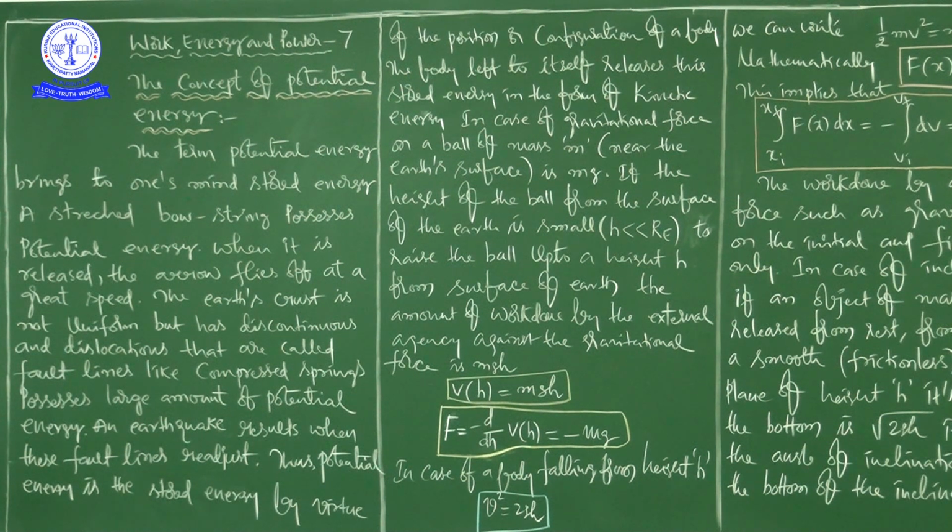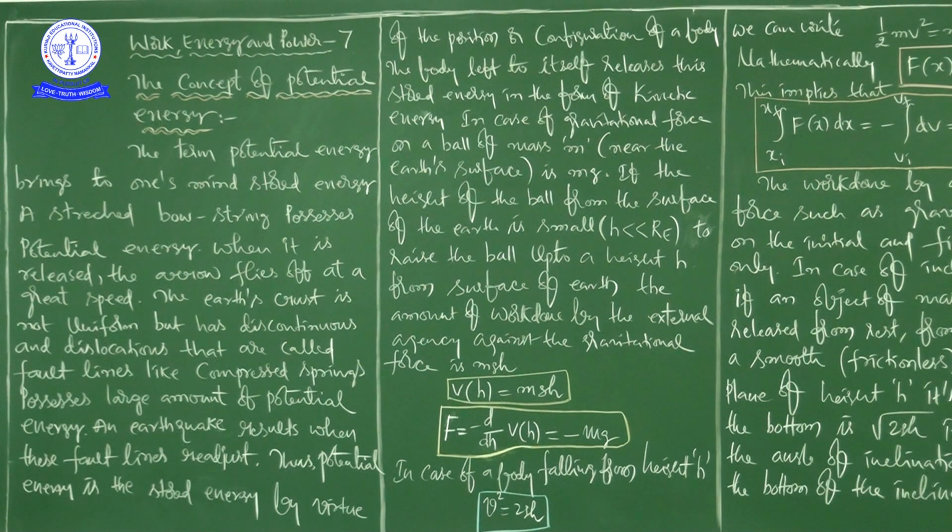So this height is very small when compared to the radius of earth. That is written here, h is much less than Re. So that we can ignore the variation of small g near the earth's surface, because you know what is the radius of earth? It is 6,400 kilometers.